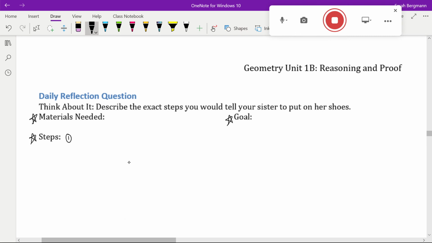So you can say, step 1, here's what you're going to do, gather your materials. Step 2, you can go from there. Be very specific. Thanks, everybody.